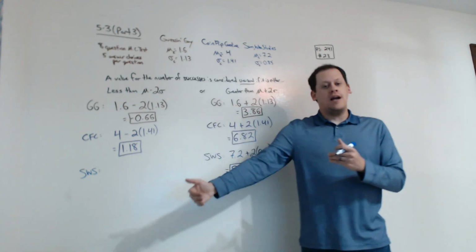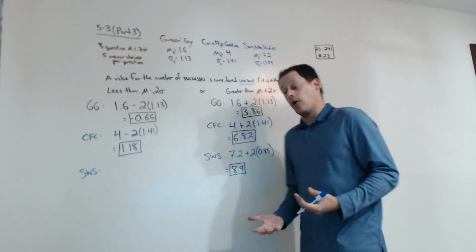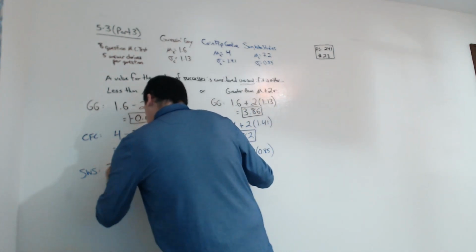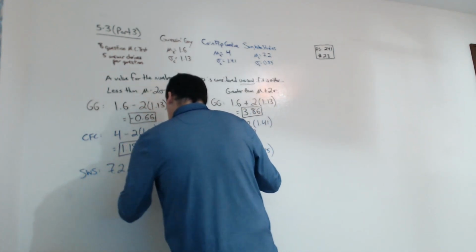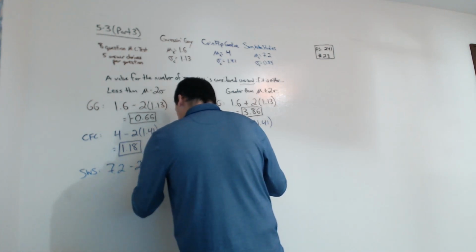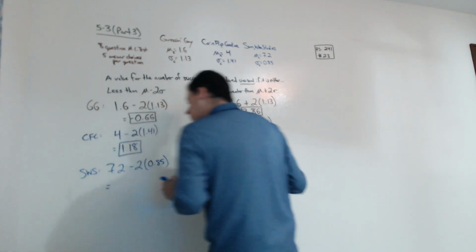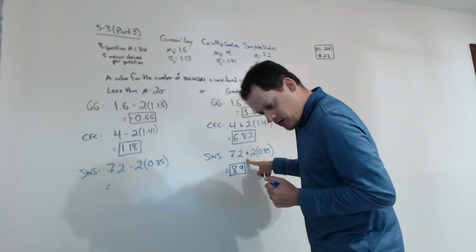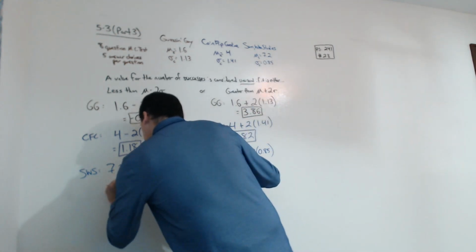But the interesting calculation for Sam Who Studies is this one. How low would she have to score for it to be considered unusual for her? Well, we're going to subtract instead of add. So 7.2 minus 2 times 0.85. We're subtracting 1.7, is that 5.5? Yes, 5.50.